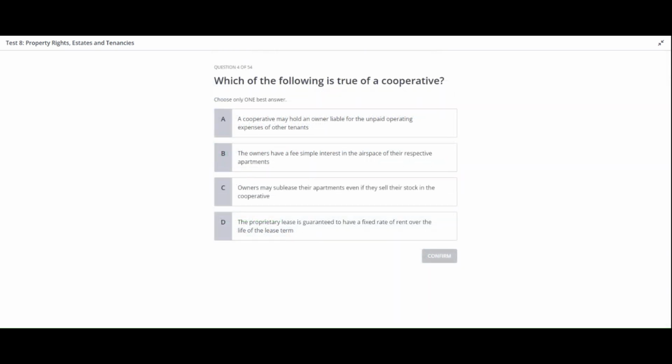Okay, next one. Here's the question. Which of the following is true of a cooperative? A, a cooperative may hold an owner liable for the unpaid operating expenses of other tenants. B, the owners have a fee simple interest in the airspace of their respective apartments. C, owners may sublease their apartments even if they sell their stock in the cooperative. D, the proprietary lease is guaranteed to have a fixed rate of rent over the life of the lease term. Carefully analyze each option and choose the one that accurately represents a characteristic of a cooperative.